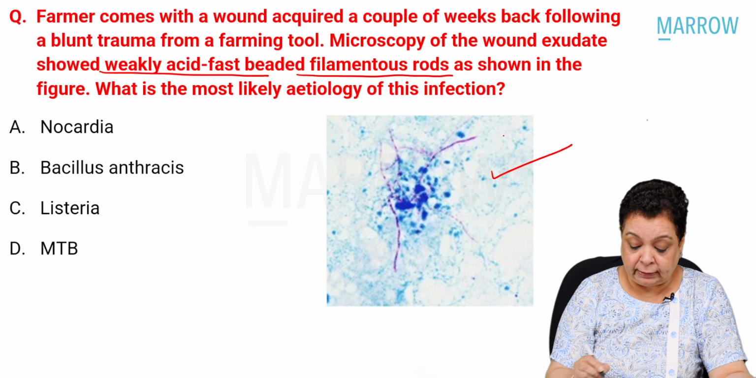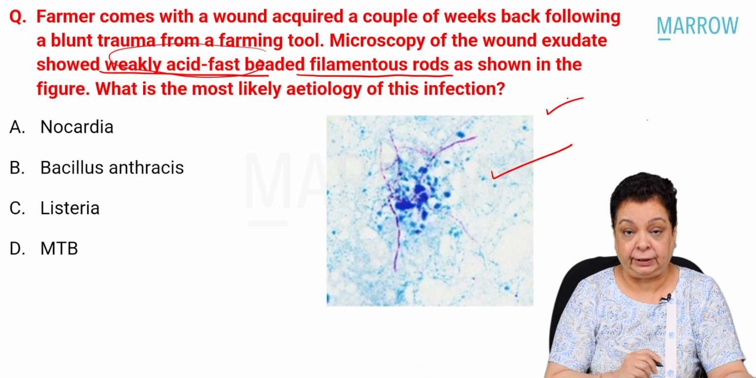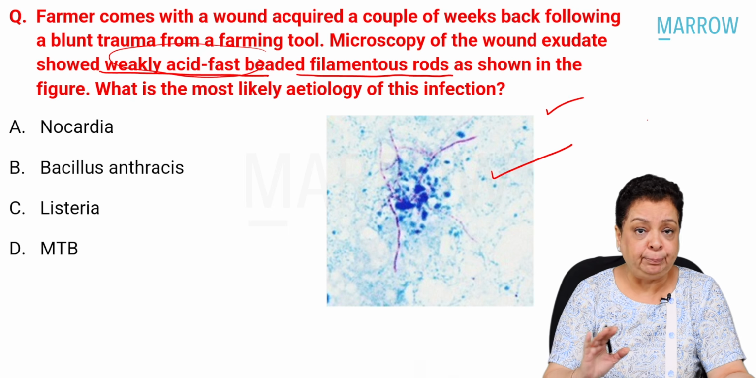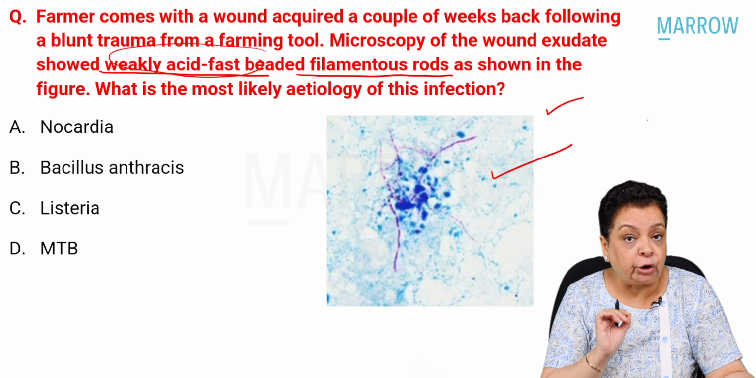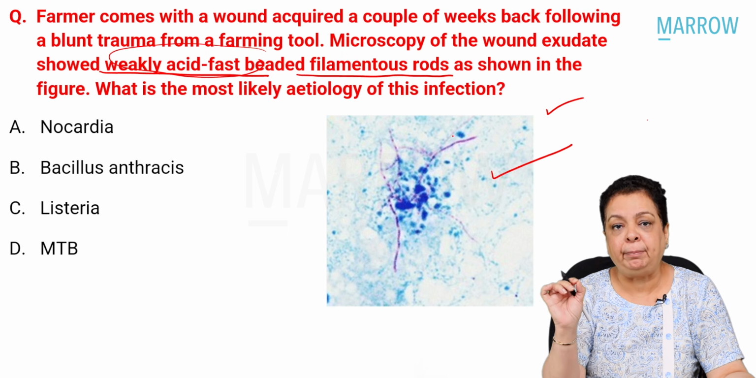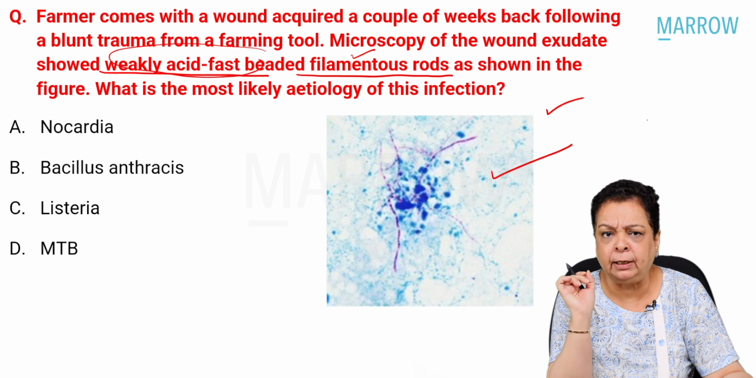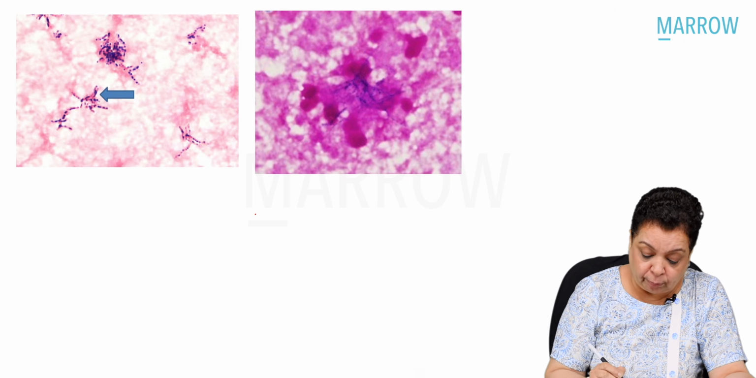Now, you can see in this image, they have mentioned weakly acid fast. That means this is the acid fast stain, right? We can see those red colored rods against a blue background, that is the counterstain. So, what is the morphology? These are filamentous rods that is mentioned out there. And whenever we read the word filamentous rods which are showing branching, we are going to think of the family Actinomycetes, the family Actinomycetes.